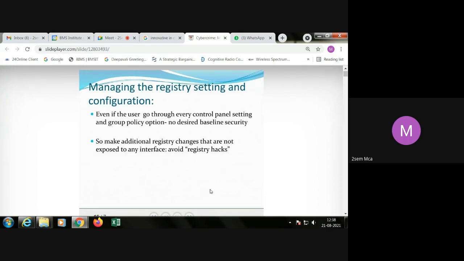When you switch on, if you are not setting a password for entry, anyone can access it, right? So that's why you provide a password, pattern, pin, fingerprint or biometric measures, so it stops access to your phone at switch on. Like that, you need to take care of the security.